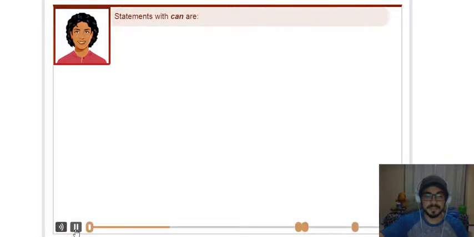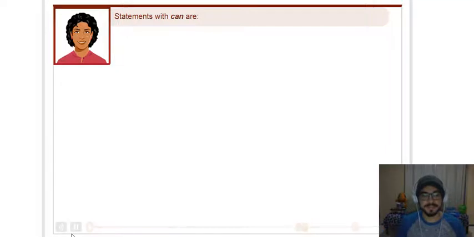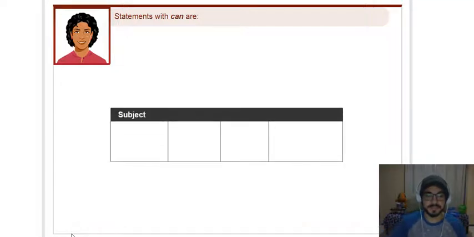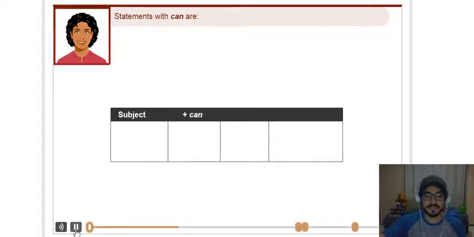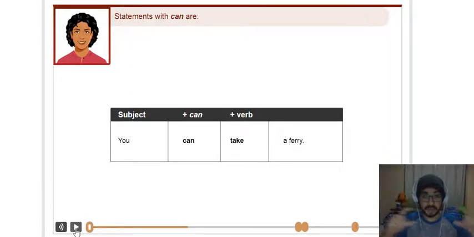Statements with can are subject plus can plus verb plus the rest of the statement. You can take a ferry. So guys, pay attention to the structure of the sentence. First you have subject, teacher.